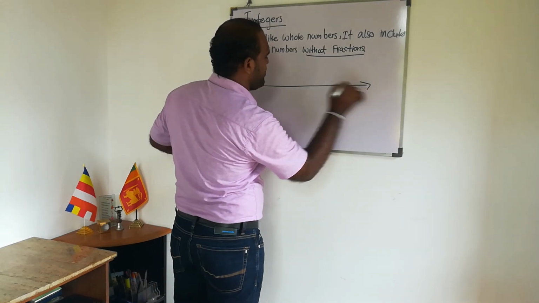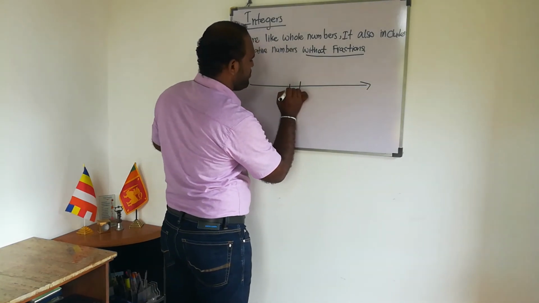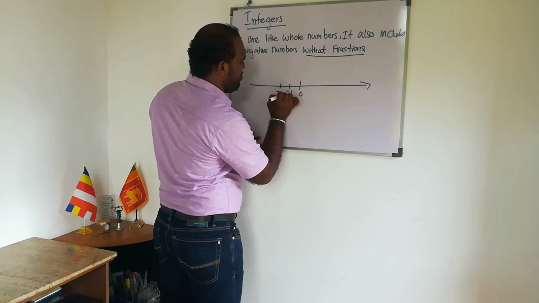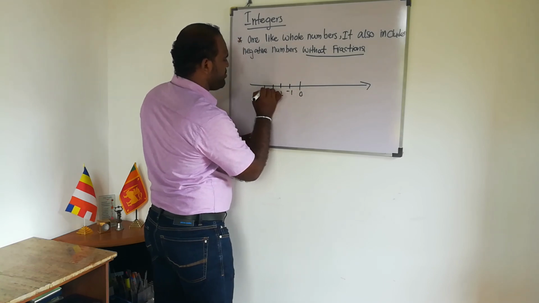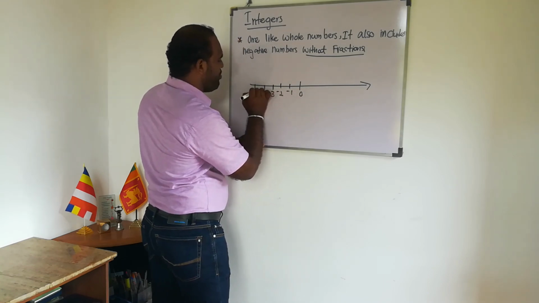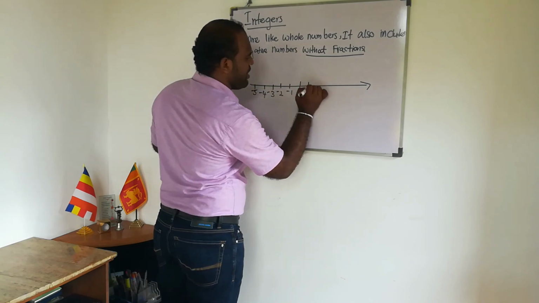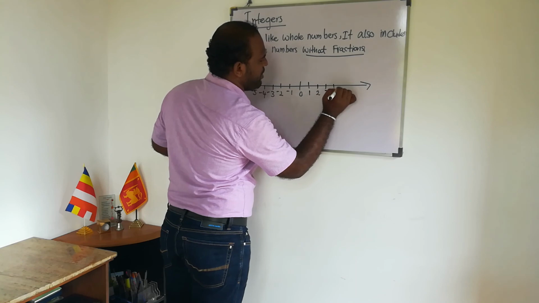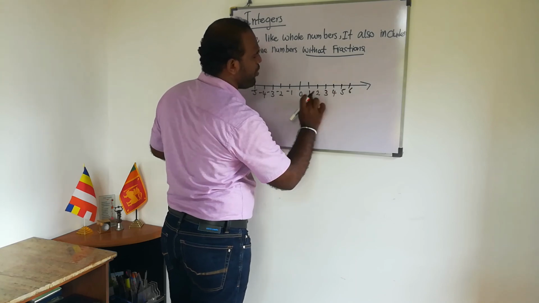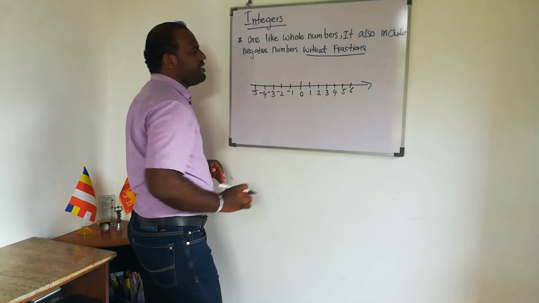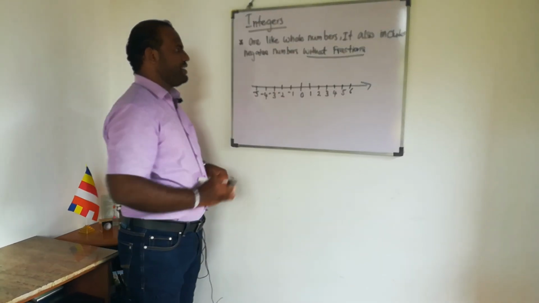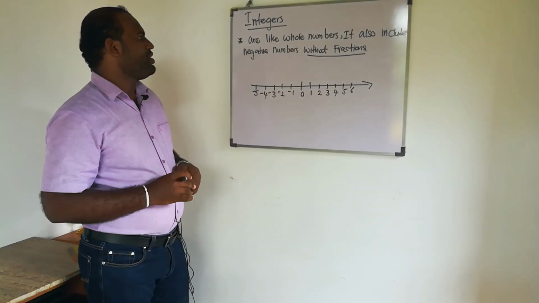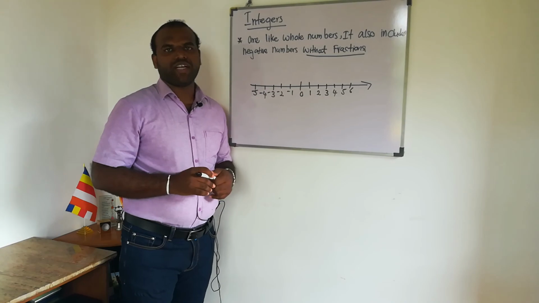Here's the number line. 0, minus 1, minus 2, minus 3, minus 4, minus 5. Here's the positive side. 1, 2, 3, 4, 5, 6. Here you don't need to write the positive symbol. So these are the integers. They include negative numbers, without fractions.